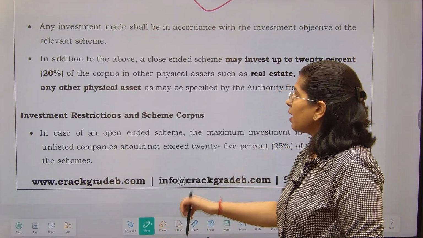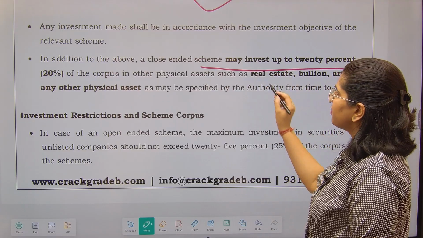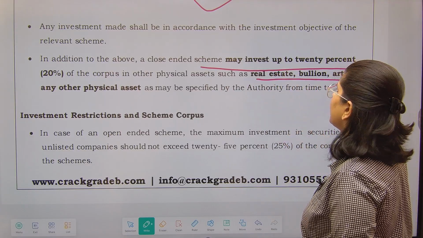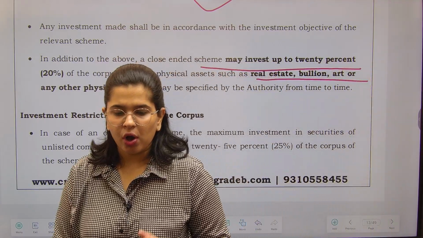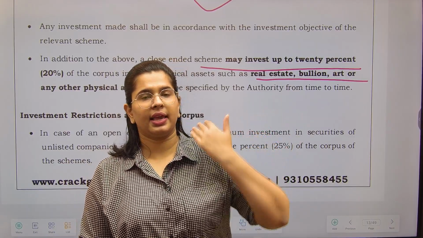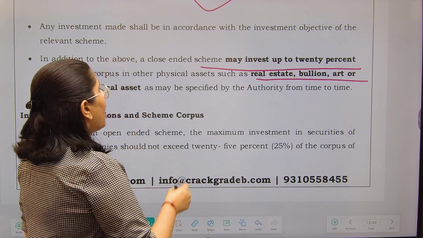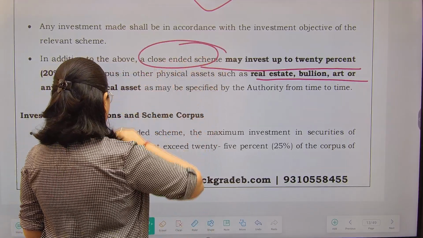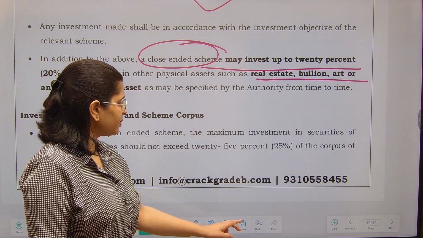Now, in addition to the above, in a close-ended scheme, they may invest 20% of the corpus in other physical assets as well, like real estate, bullion, art, or any other physical asset as may be needed. So, up to 20% they can invest in such kinds of assets as well. But in which kind of scheme? A close-ended restricted scheme only.